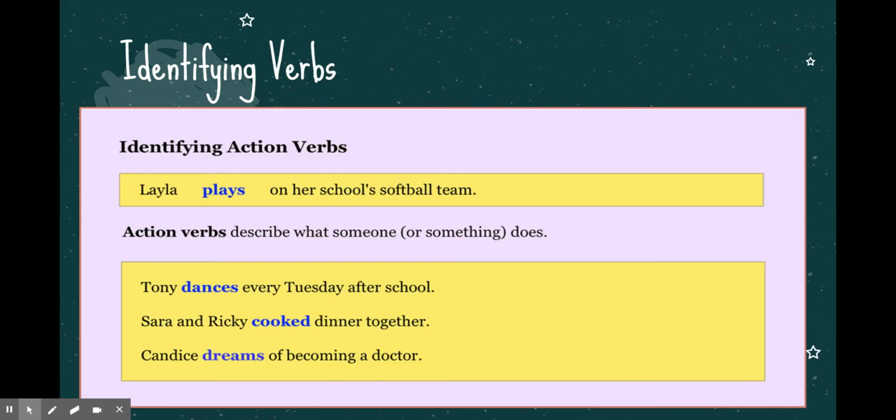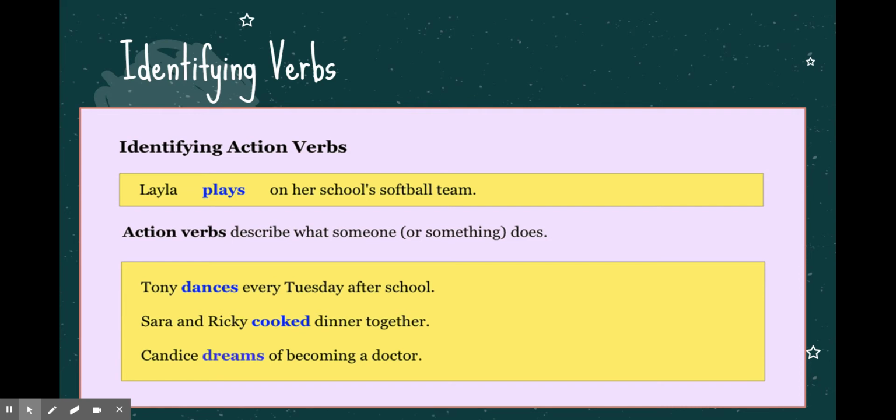Now, again, it may seem super easy, but let's just make sure that we are understanding that a verb is just what something or someone does. It could also be a state of being, and we'll talk about that in a second. In this first example sentence, it says Layla plays on her school's softball team. Now, that doesn't necessarily mean that she's playing right this minute. It just means that she is on the softball team or that she is a member of the softball team. And these other examples, Tony dances every Tuesday after school, Sarah and Ricky cooked dinner together, and Candace dreams of becoming a doctor, just show that you can have verbs that not only show you what somebody is doing, but when they are doing it.